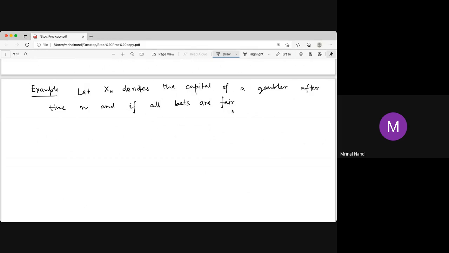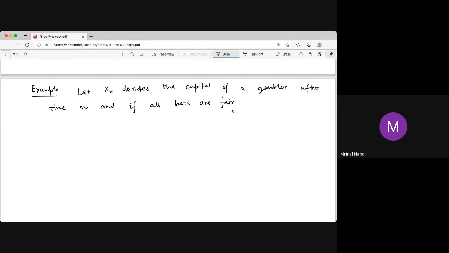The gambler may lose or may gain, but the expected value is 0. Say the gambler wins 9 rupees with probability 1/10 and loses 1 rupee with probability 9/10. Then it is a fair game.